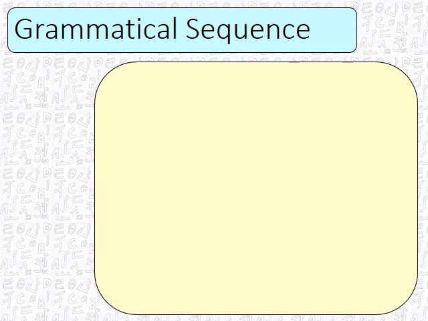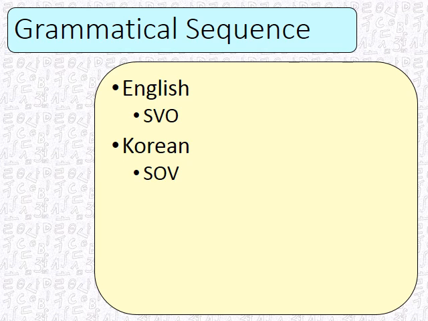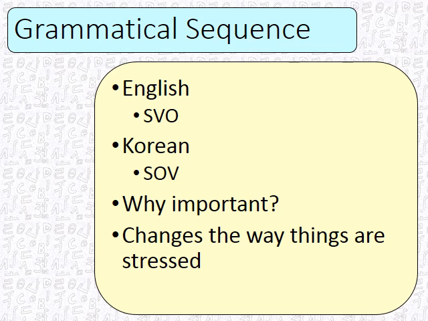The grammatical sequence is also different, which is part of why there is this difference. In English, it's subject, verb, object, and so the verb has all of its helpers on it, where Korean is subject, object, verb. So why is this important? Once again, it changes the way things are stressed within a sentence.